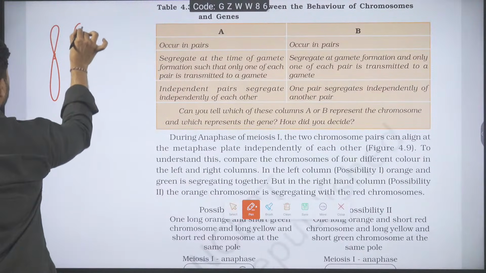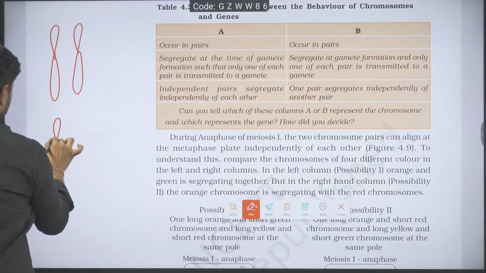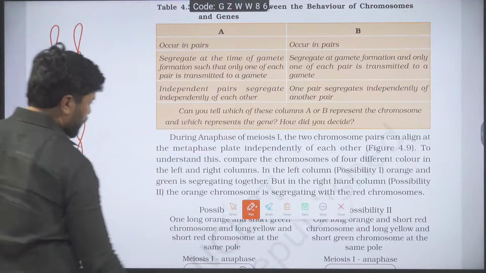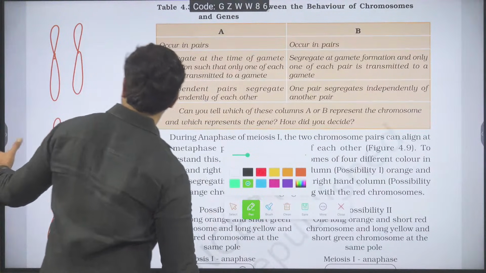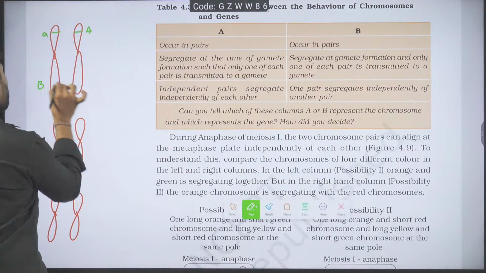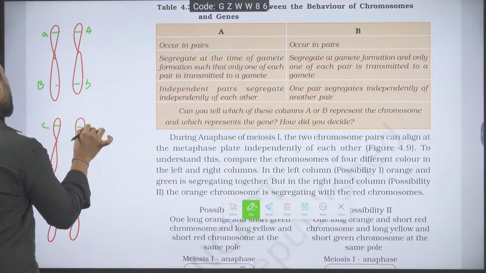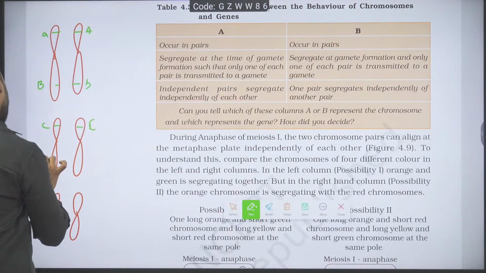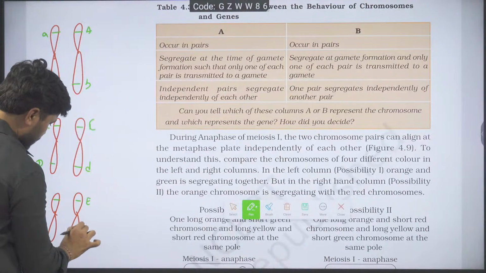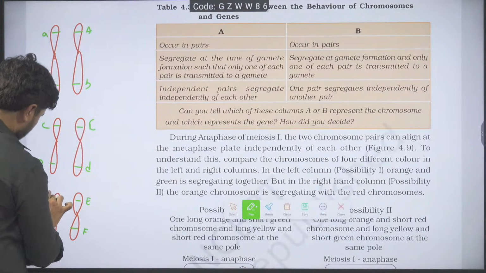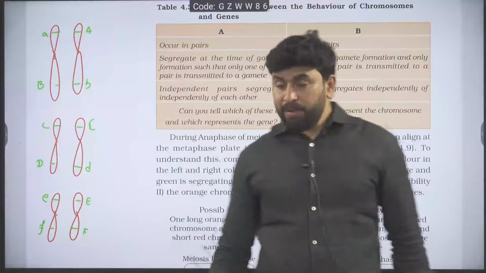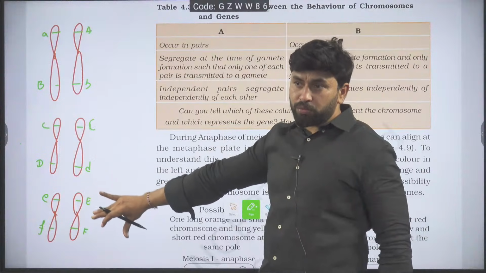This is a chromosomal pair, what we call a homologous chromosomal pair. I have taken three. In this, there are genes: capital A, small a, capital B, small b, capital C, small c, capital D, small d, E, F. Okay, these are the genes. Now, I am taking three homologous pairs of chromosomes.